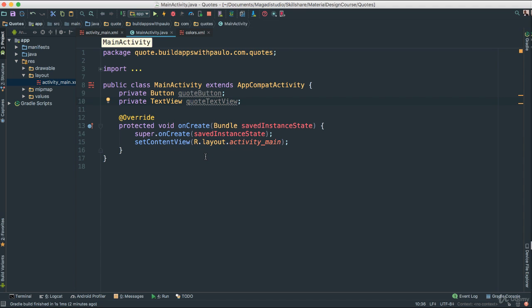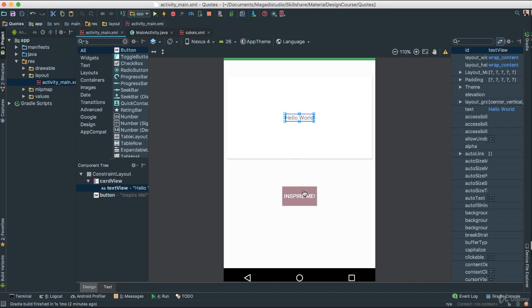So now we are wiring things up, right? We have the XML, we have the user interface, and now we have Java. So we need to match those together so that we can actually have interactions. Okay, so let's go back to our activity here, XML, click on Hello World. And at the top here, you notice we have this ID. It says text view. Let's change this to say quote text and enter. Right, the moment you do that, now this has ID quote text.